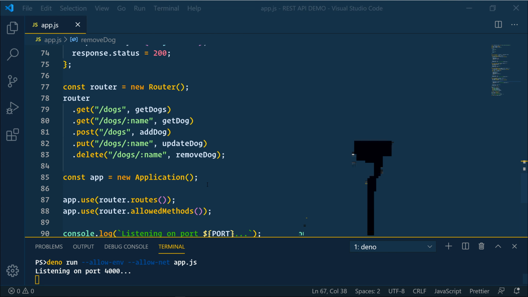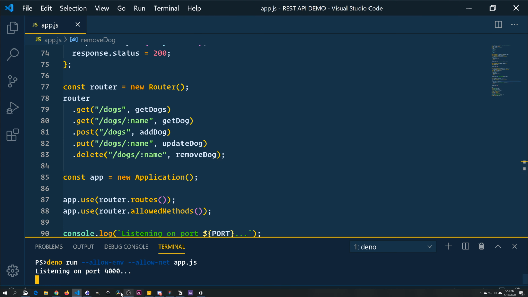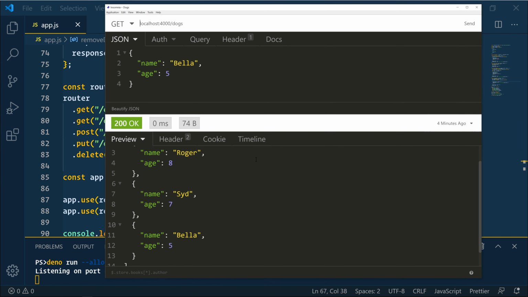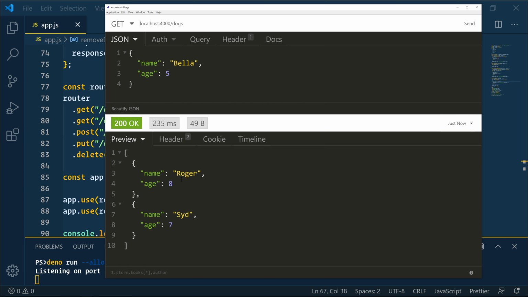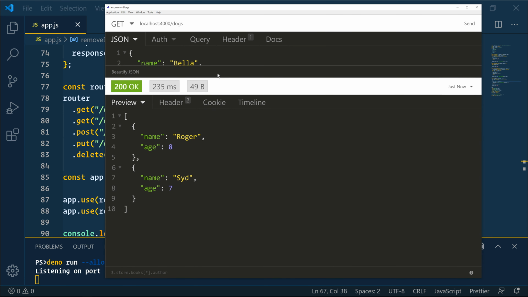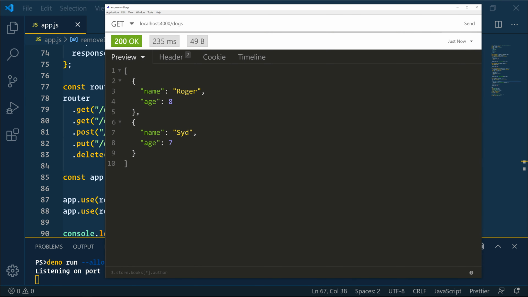And we'll go to Insomnia. Since we restarted the server, let's just do a fresh get again. So we just have Roger and Sid now. It looks like Roger's the oldest, so I guess he'll have to go. We'll say Roger, and this is going to be a delete. And we'll send that, and it says okay. So let's just do another get, see what we have. And now we only have Sid.